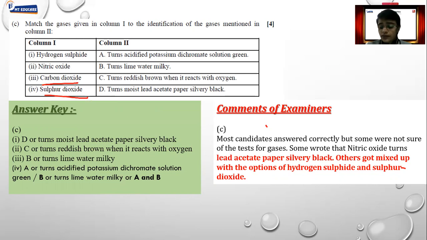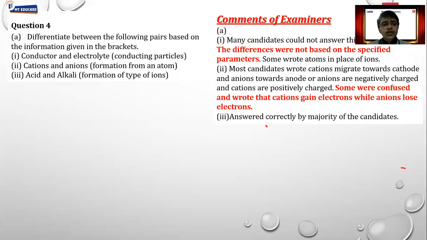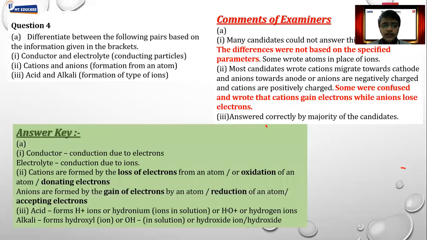So for that, first find out whether the potassium dichromate or permanganate test is given or not. So as you can see, this test is given. It turns green, that means of course it is sulfur dioxide. So obviously carbon dioxide is for lime water, right? So this way you have to identify the correct option, but again, as I said, you need to learn the proper test. Okay, next comes differentiate between two different compounds, all right, using different categories.